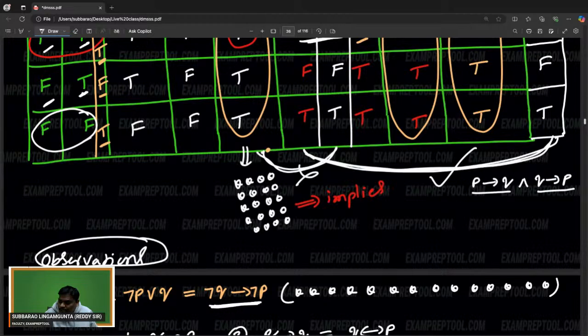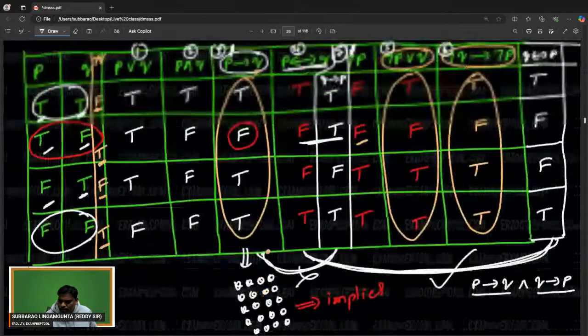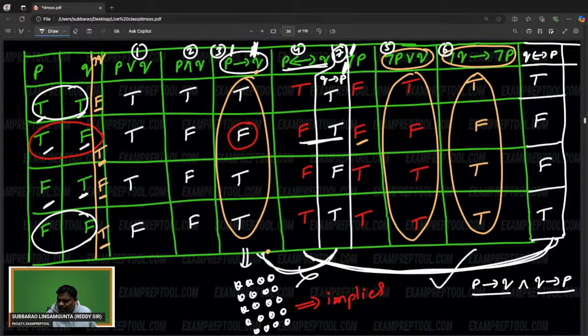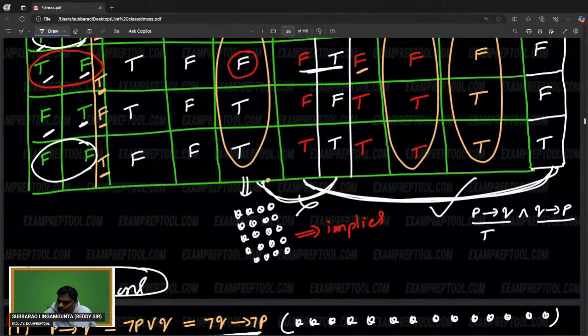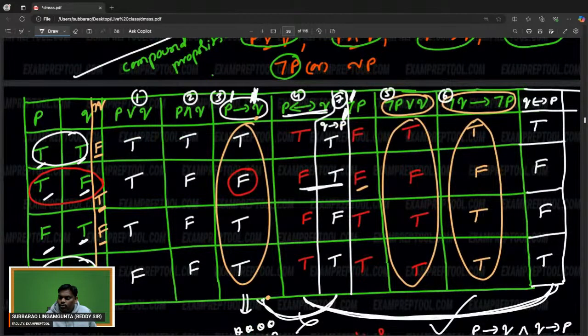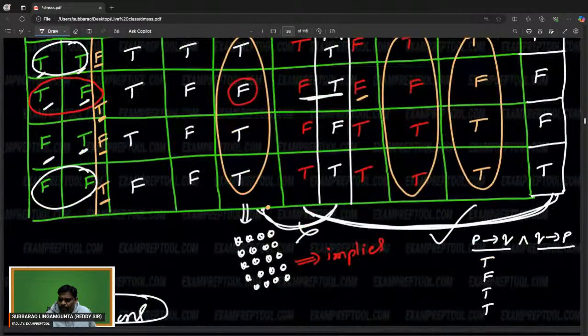So let us assume that P implies Q. First, all the P implies Q values, let me write. Because of lack of space, I am writing TFTT. This is TFTT. So let's go to Q implies P. Q implies P is TTFT.